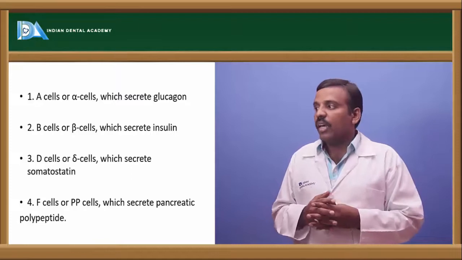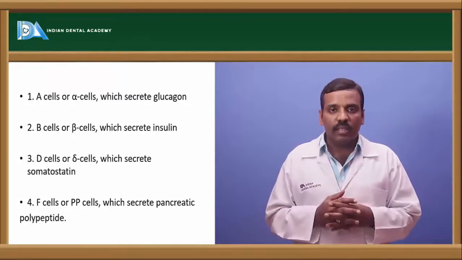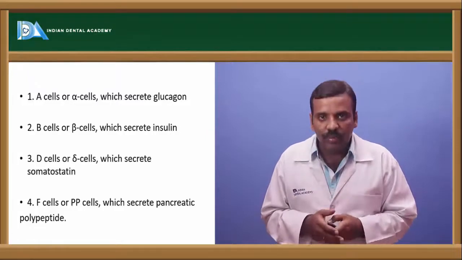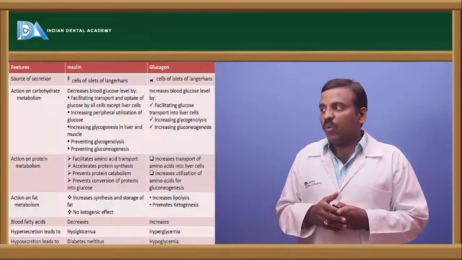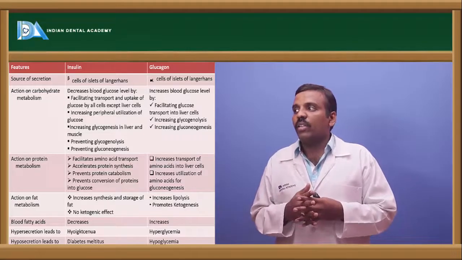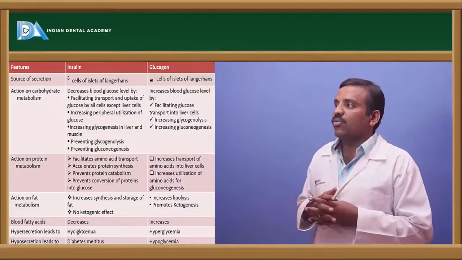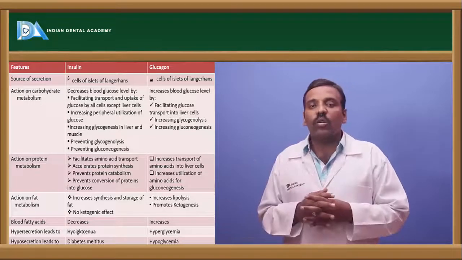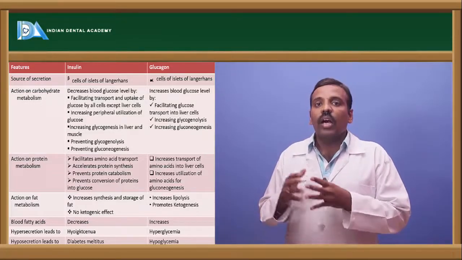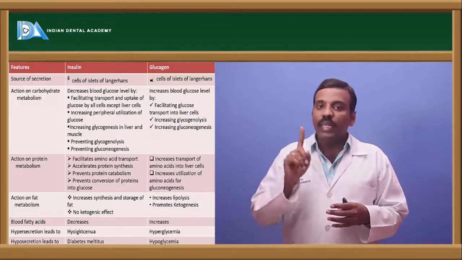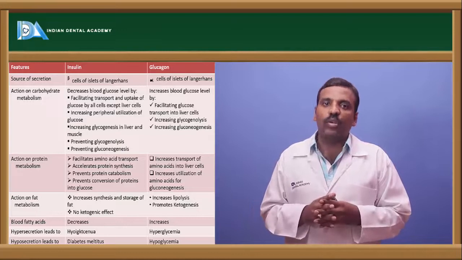And next one is F cells or PP cells, and these cells secrete pancreatic polypeptide. Okay, and next, if you see the difference between insulin and glucagon, the source of secretion of insulin is from the islets of Langerhans and glucagon is also from cells of the islets of Langerhans. Alpha cells secrete glucagon and beta cells secrete insulin, the source of secretion.